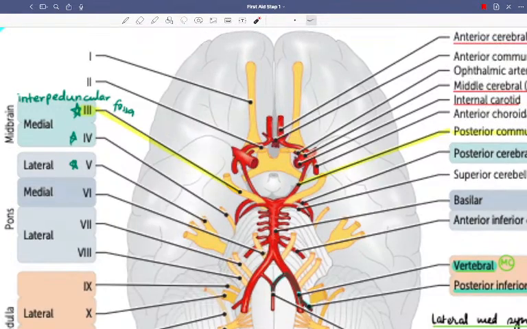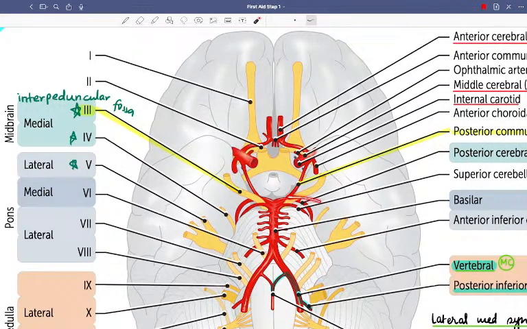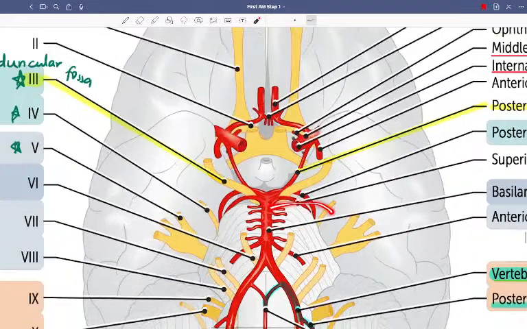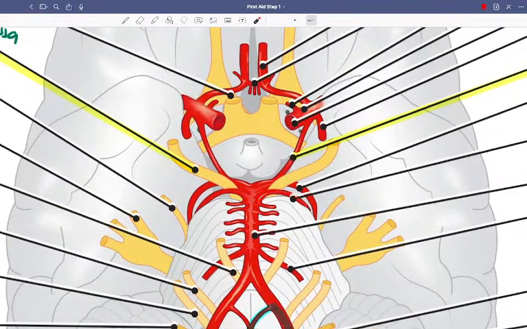The posterior cerebral artery is dividing, and there is also the posterior communicating artery here, and the superior cerebellar artery coming from the basilar artery. So between the SCA and the PCA, what do you have? You have the third nerve in the interpeduncular fossa. The third nerve is between the SCA and the PCA. That is important.